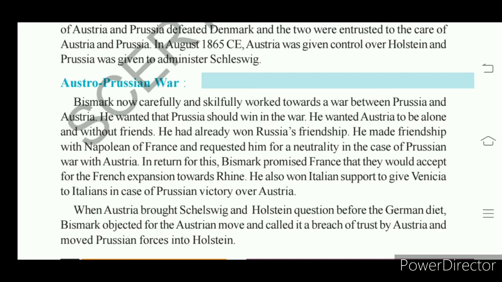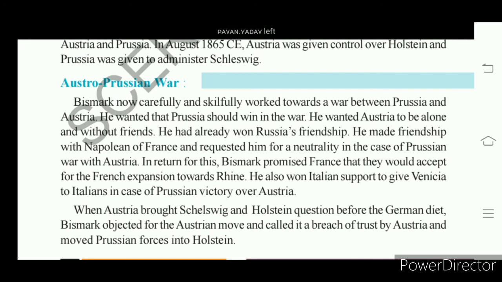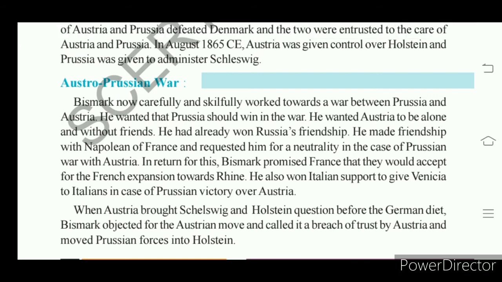So here Holstein was given to Austria in the war with Denmark, right? Between Austria and Prussia, after the war with Denmark, one agreement took place.